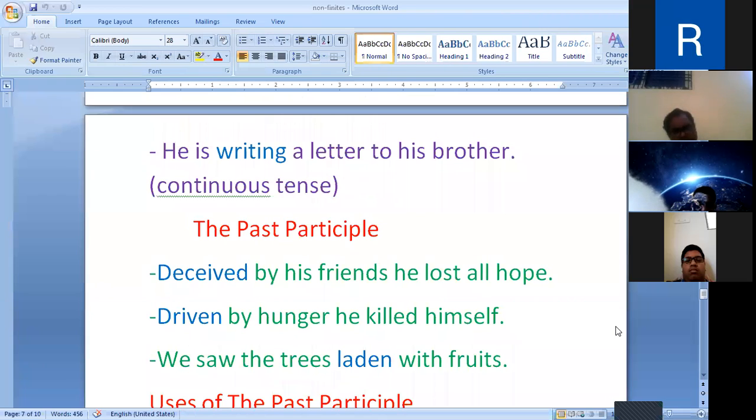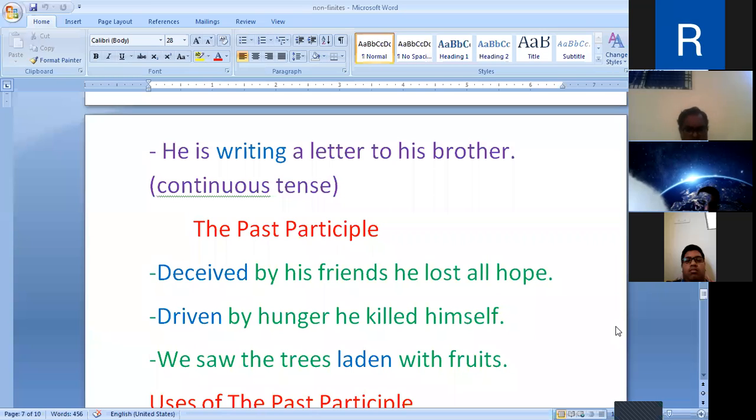Present participle is V1 plus ing, works like an adjective, and past participle is the third form of the verb. It is a non-finite verb, which is the third form of the verb and works like an adjective.